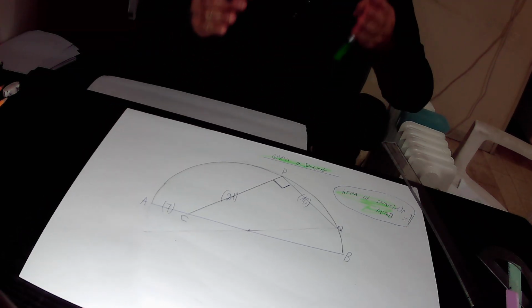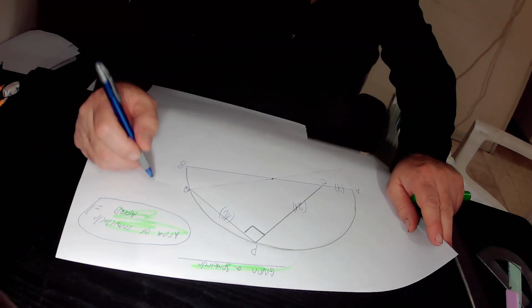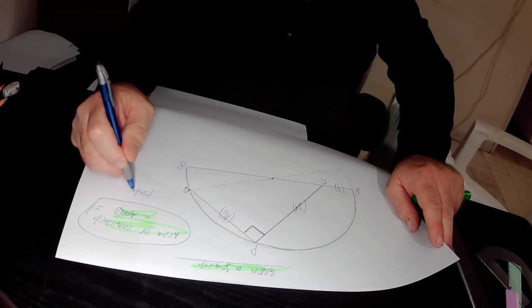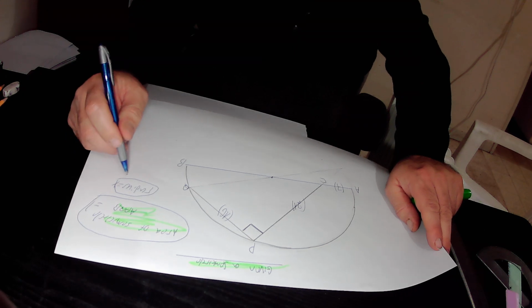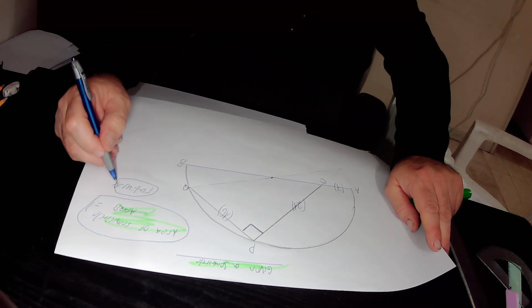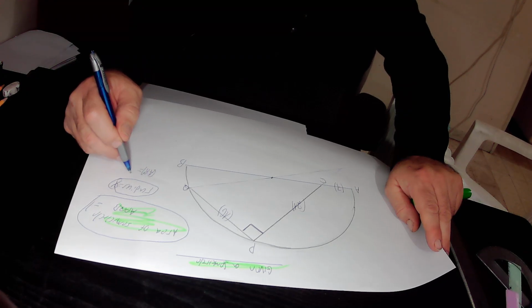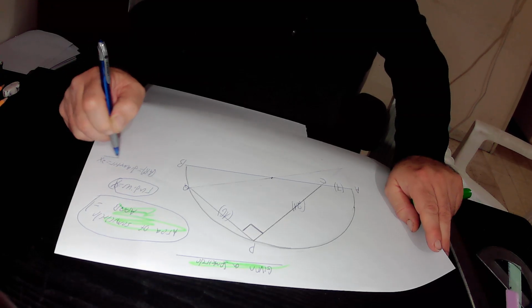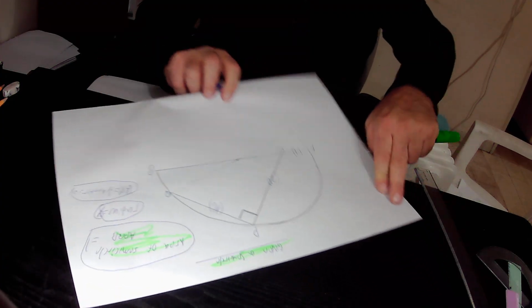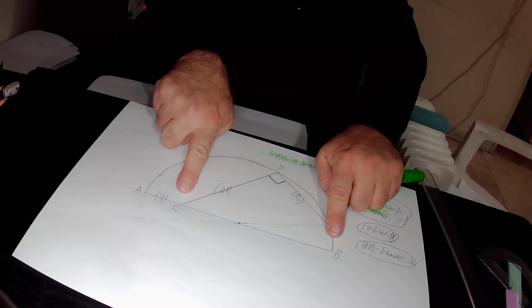First of all, we will define the radius of this semicircle as x. If the radius is x, then the diameter AB is 2x. The diameter AB equals 2x. And therefore, this is the missing line segment CB. CB in total equals AB minus AC.